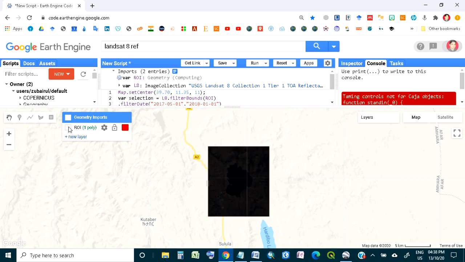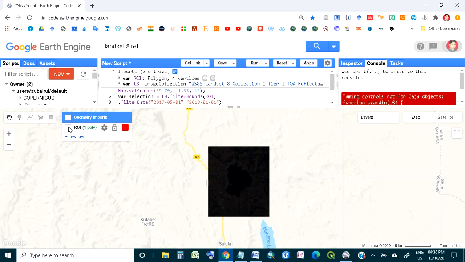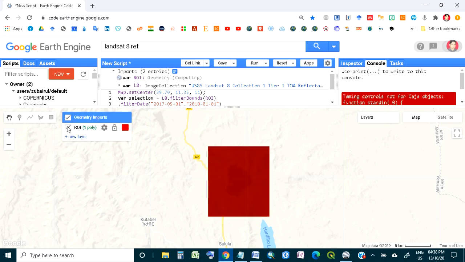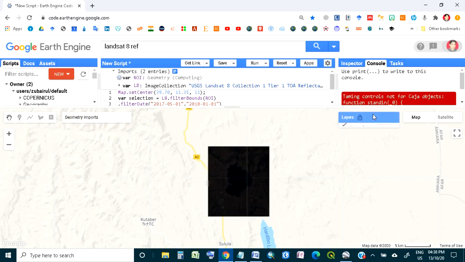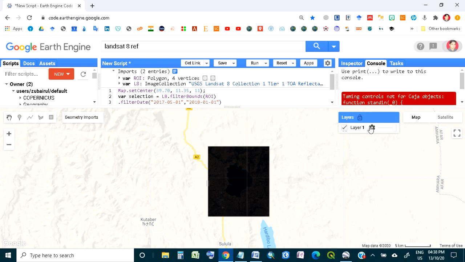It is very easy to change the geometry region of interest, and consequently your data will also be changed. This is the way you can do the display part of your data.